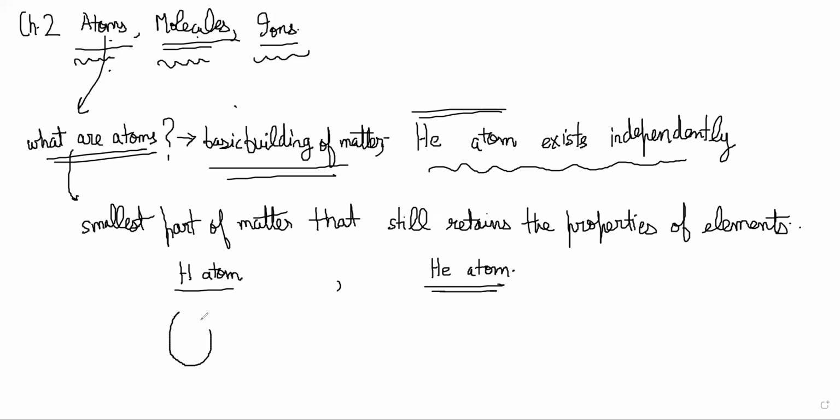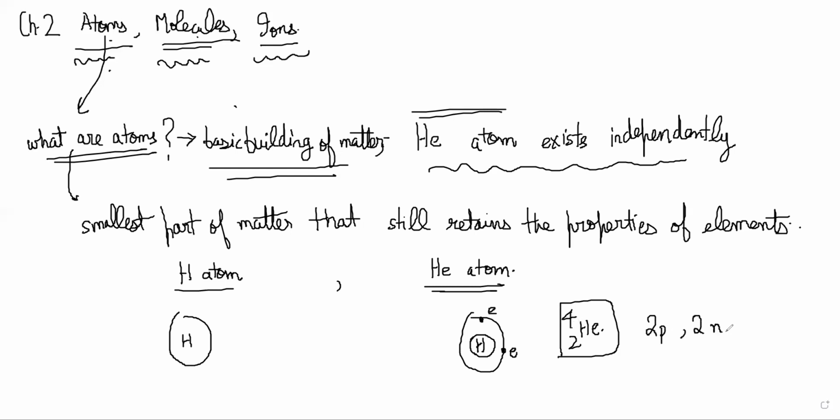So the difference between a hydrogen atom and a helium atom is just that the helium atom has 2 electrons here, and its nucleus is also different. Helium is 4,2He, right? So the atomic number is 2 and the atomic mass is 4. Therefore there will be 2 protons, 2 neutrons and 2 electrons in this, and in this, 1,1H, there will be 1 proton and 1 electron, right? That's all.